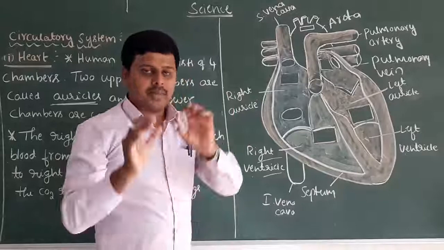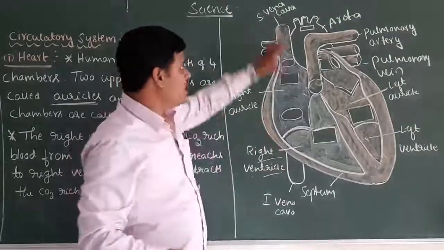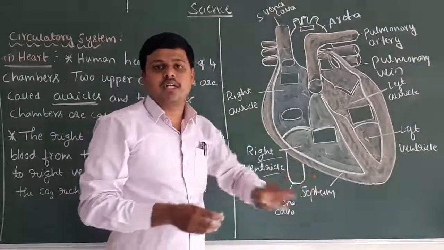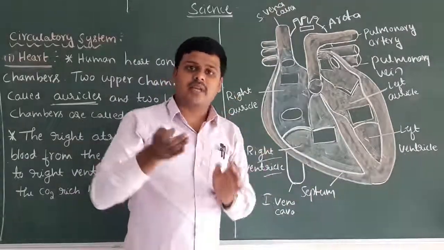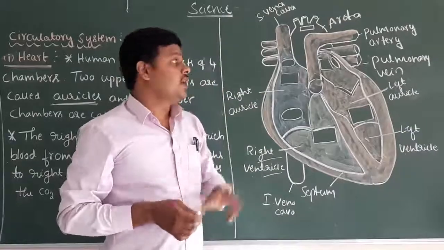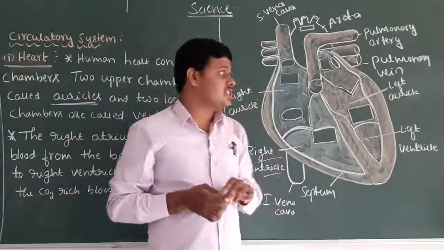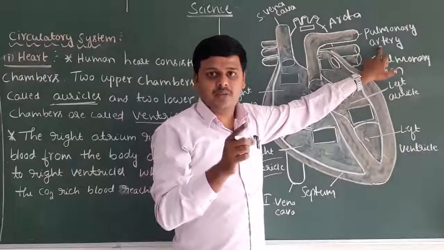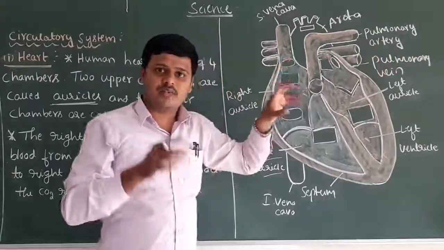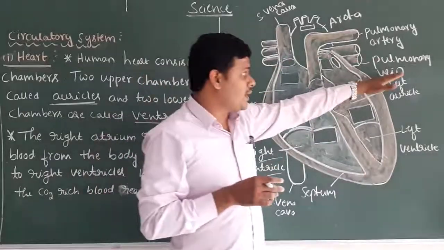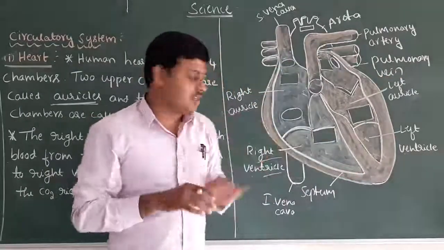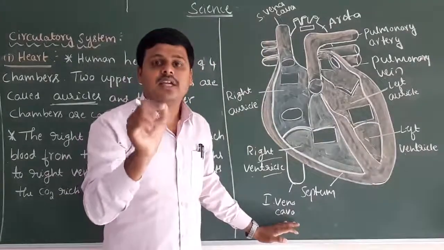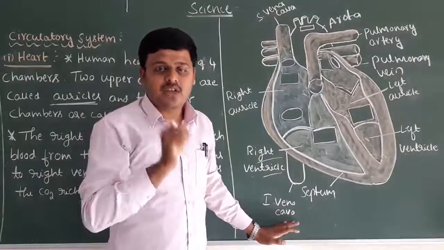My dear students, one thing you should remember: the superior vena cava and inferior vena cava we call veins, and these veins carry the deoxygenated blood. Here there is one totally different case. Except for the pulmonary vein, the remaining veins, the superior vena cava and inferior vena cava, carry the deoxygenated blood from the body.